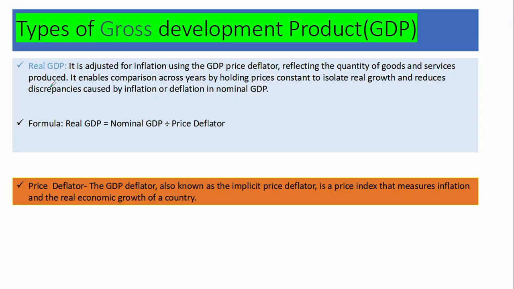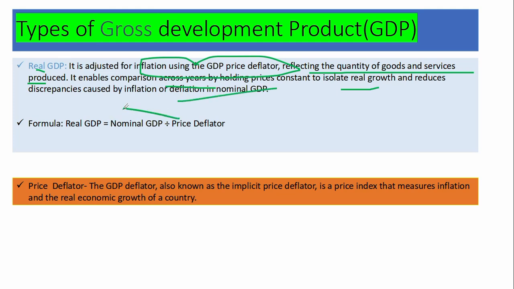Now the second type of GDP is real GDP. This is adjusted for inflation using the GDP price deflator, reflecting the quantity of goods and services produced within the country. It enables comparison across years by holding prices constant, isolating real growth, and reducing the discrepancies caused by inflation or deflation in nominal GDP.